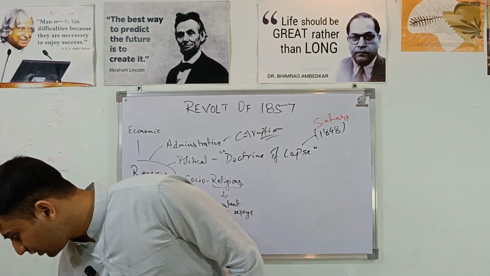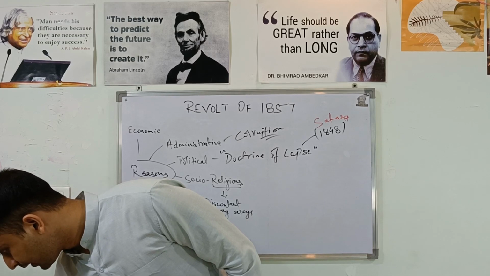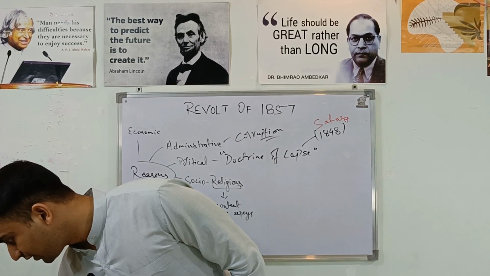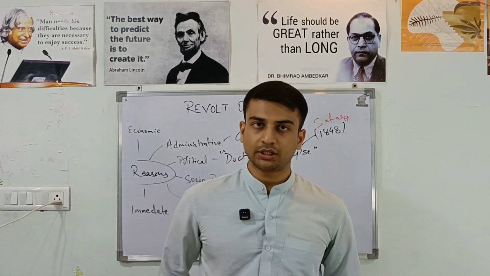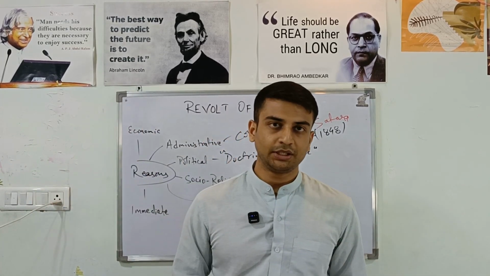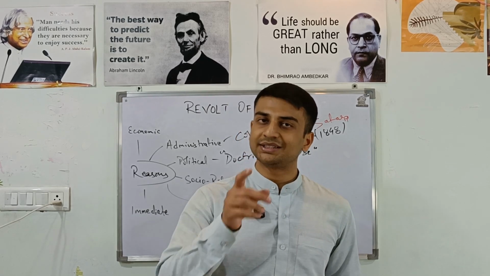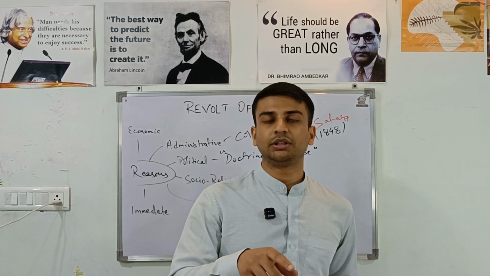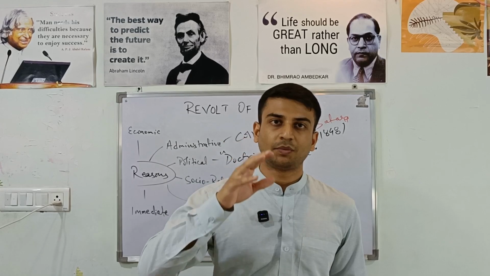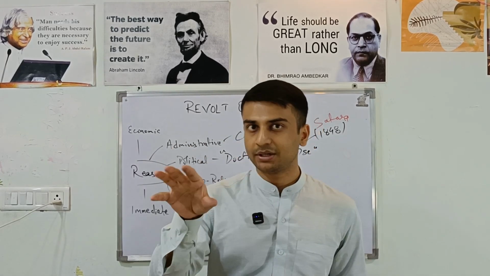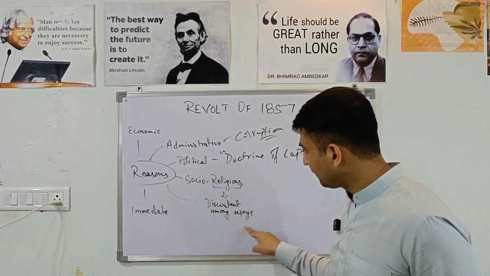I'm forgetting the name. Just let me check. Yeah, Lord Canning only passed it. It was the General Service Enlistment Act, which decreed that all the future recruits to the Bengal Army shall be sent anywhere at the discretion of the government. And it was considered in the Hindu community that one who crosses the sea is kind of boycotted or outcast from their own caste. So that was something that hampered the religious sentiments. Also, it led to discontent among sepoys.